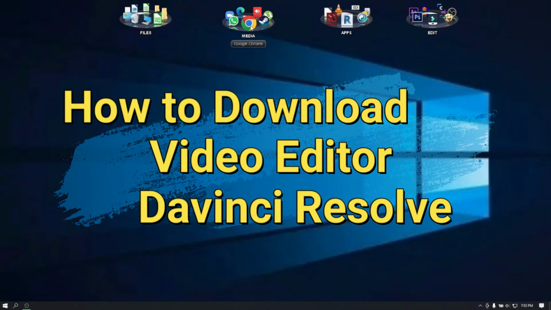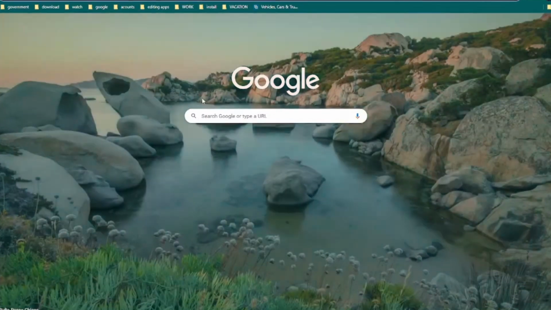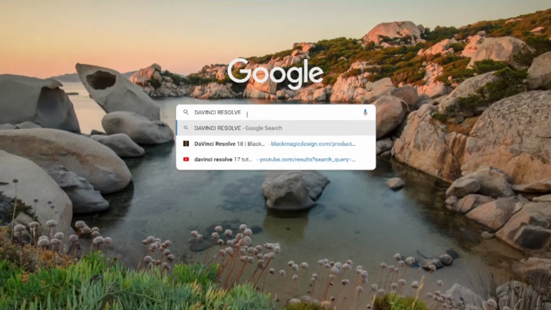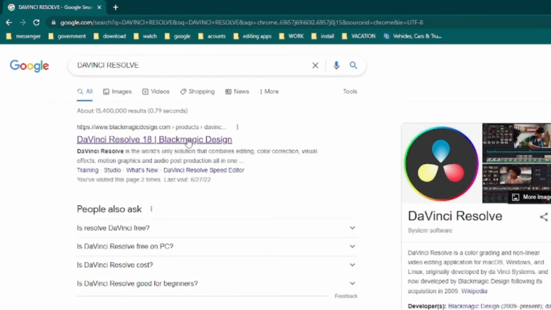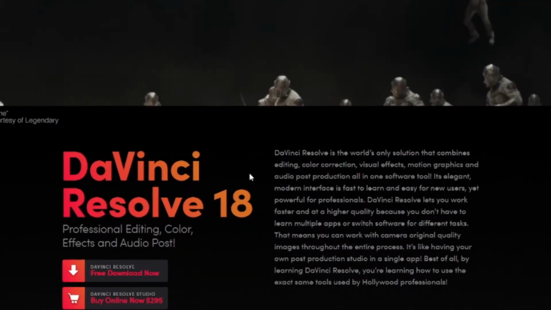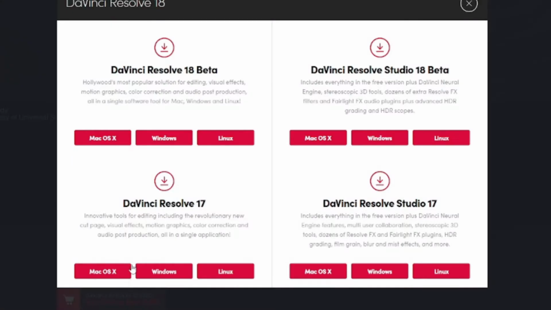How to download video editor called DaVinci Resolve. Open your web browser and type DaVinci Resolve. Click the link from Blackmagic Design. Scroll down and click Free Download Now. Or click the link included in my description.